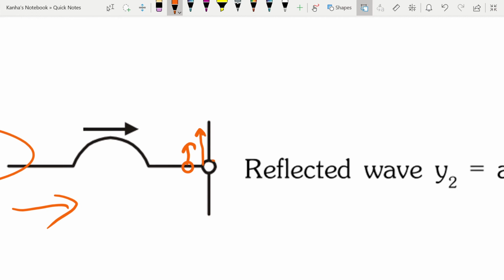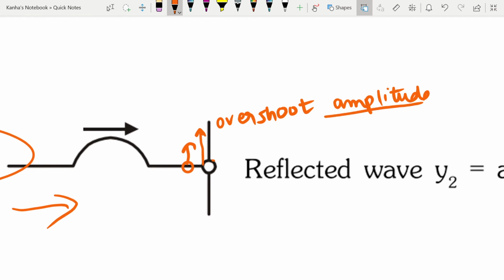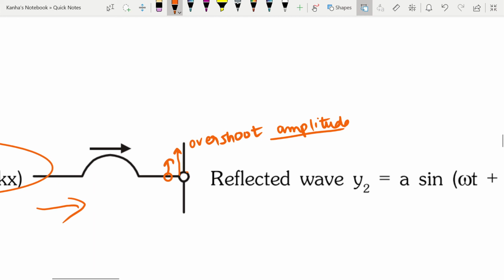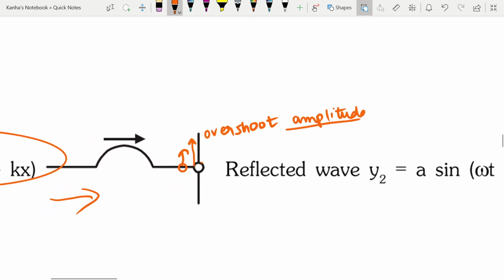This last point will overshoot its amplitude, or the maximum displacement that is there. Now the lack of restoring force from the right can be equivalently described in the following way. So I'll try to describe it in another way. An extra force acts from the right, which sends a wave from the right to the left with its shape identical to the original one.